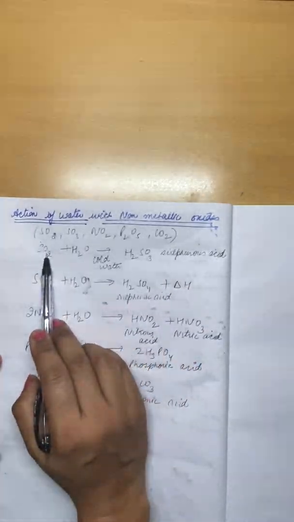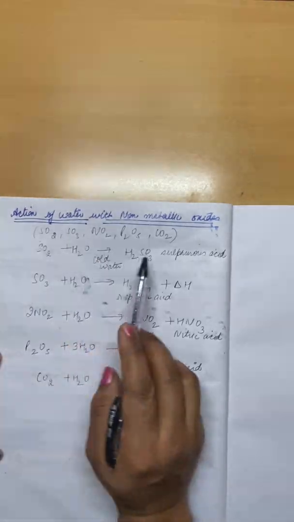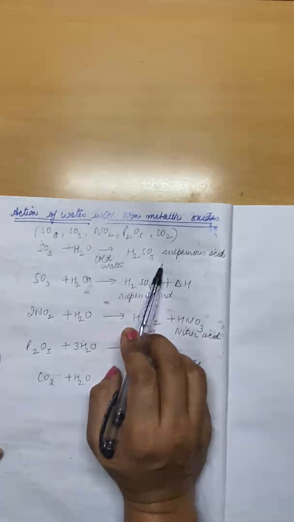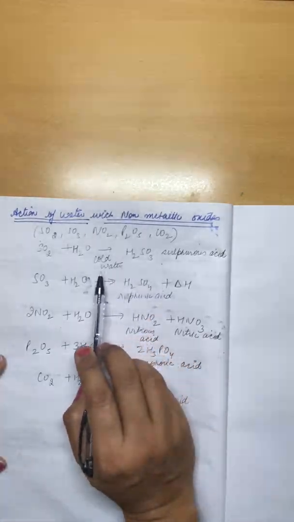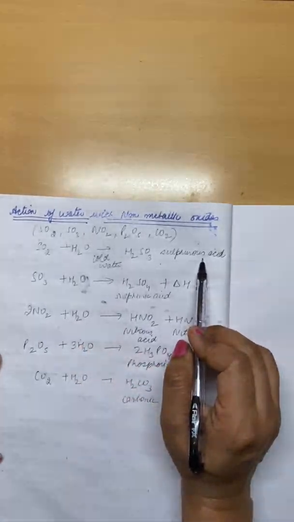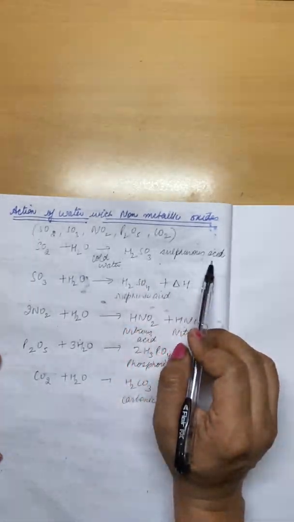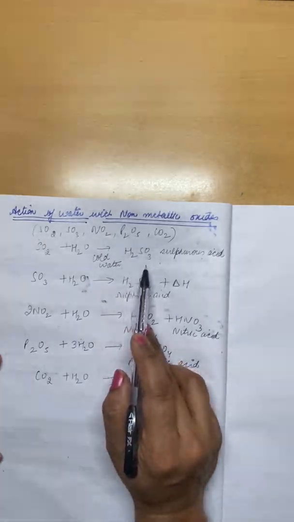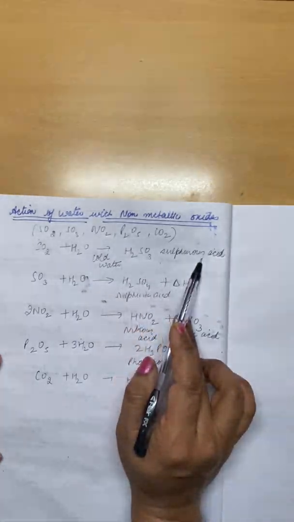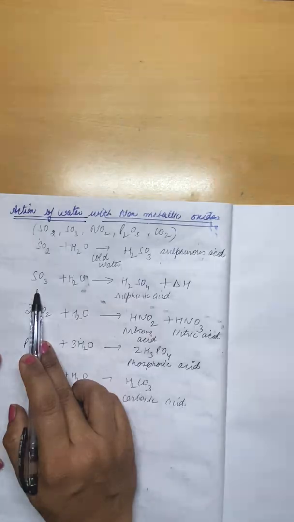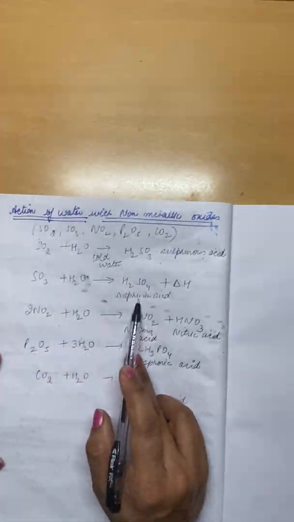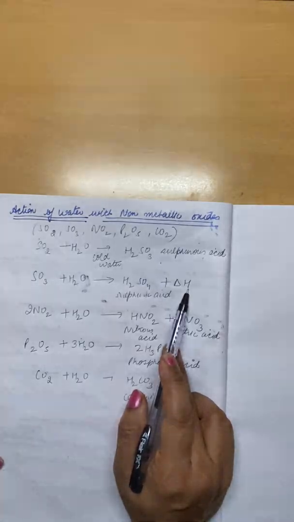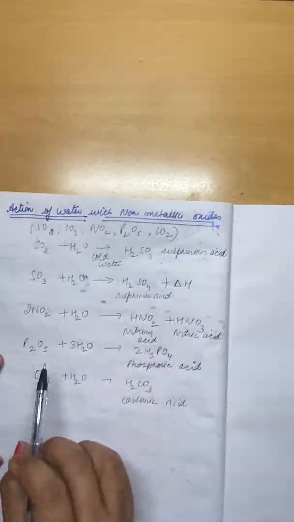So when sulfur dioxide is put inside water, it doesn't form a hydroxide. Hydroxides are formed only in the case of metallic oxides. In non-metallic oxides, they form acids. So sulfur dioxide reacts with water to form H2SO3, that is sulfurous acid. If sulfur trioxide reacts with water, it will form sulfuric acid and a large amount of heat will be released. The reaction is an exothermic reaction.